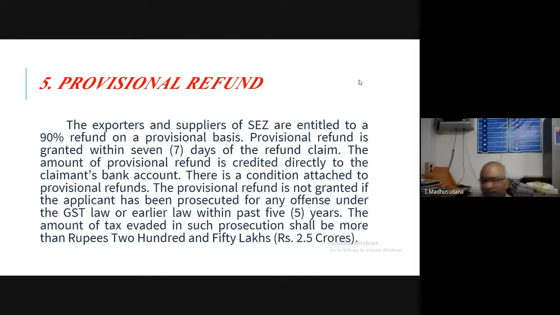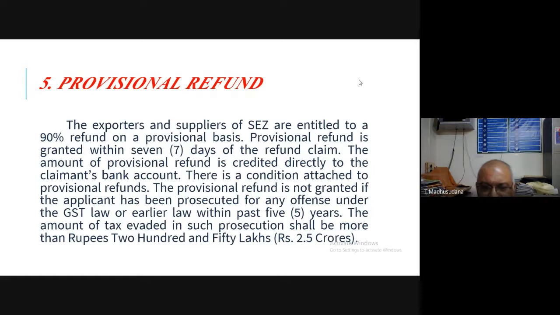If he has been prosecuted, then his provisional refund amount will not be refunded. His tax amount will not be refunded if he is prosecuted by the GST authorities during the last 5 years, and the amount of tax evaded in such prosecution is more than 2.5 crores.